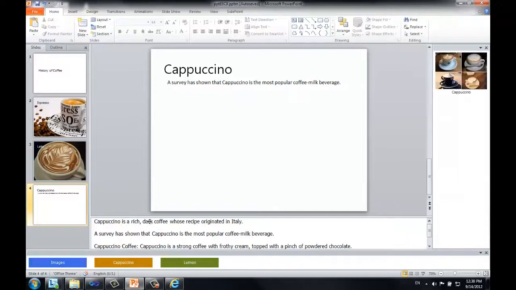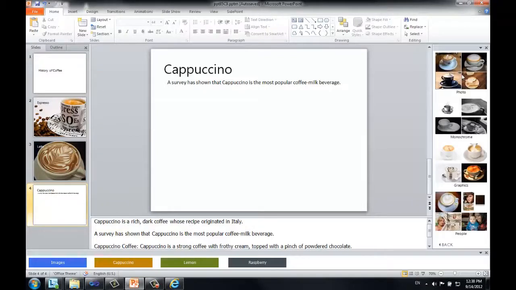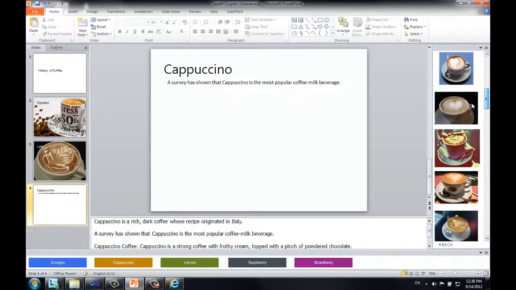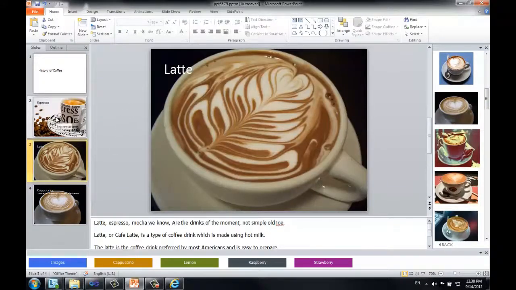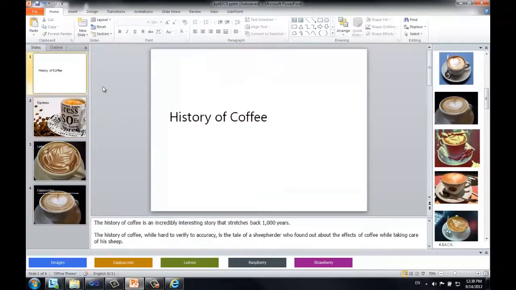And again, let's find an image to illustrate the idea of a cappuccino. These look good. And I think that one's perfect. Okay, so this is looking like a nice talk.